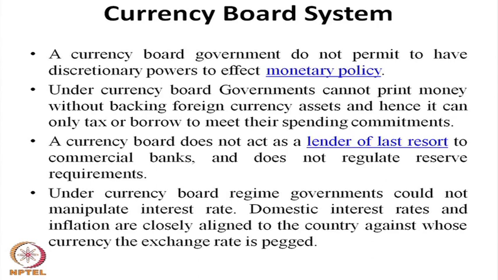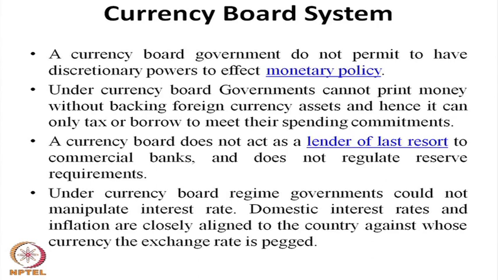However, here the monetary authority cannot give them a loan or any kind of financial help, because they are practicing an exchange rate policy which does not allow them to print notes, and which is pegged to a foreign currency on the basis of which they can circulate notes.